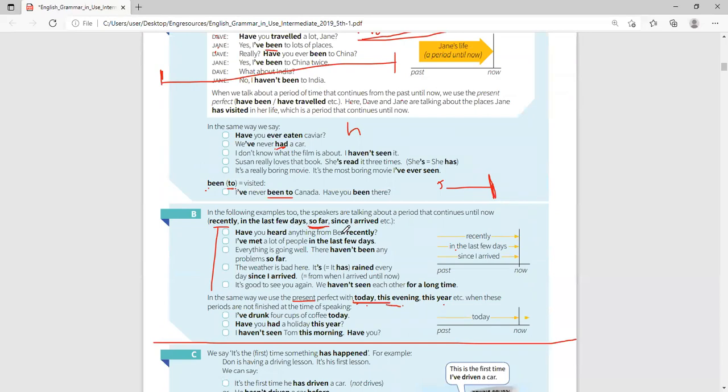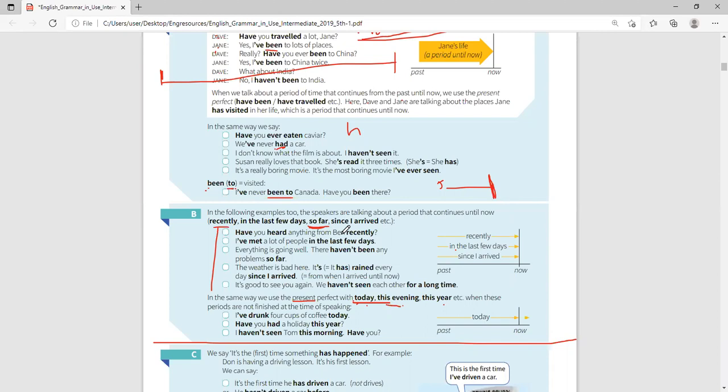present perfect, of course, talks about now. Not only now, but also things that are not far from now. For example, recently. Recently shows it is so close to now. In the last few days, you see, it's not far from now. So far means up to now. Since I arrived is, of course, up to the present time. Meaning from that time up to now.